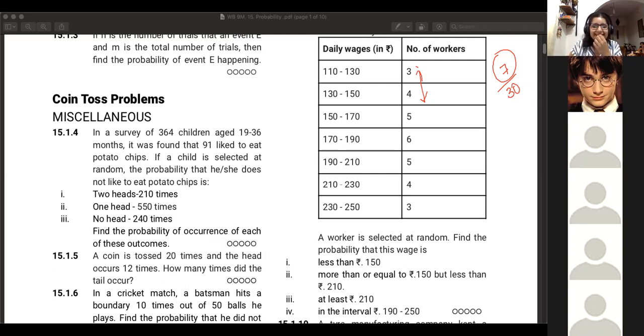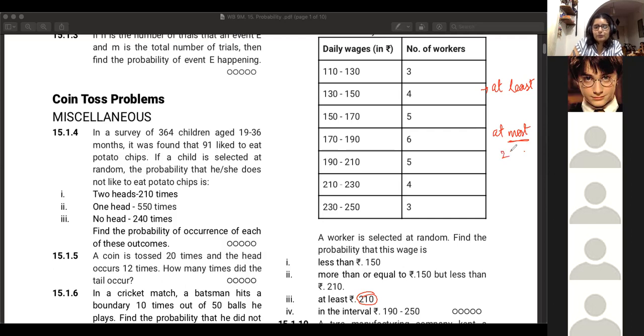Yes, ma'am. Okay. This is a good point that we came across in this question: at least and at most. At least means the lowest value should be whatever is given. At least 210 means 210 is the lowest value, so it should be 210 or more than 210. At most means the most value should be whatever is given.